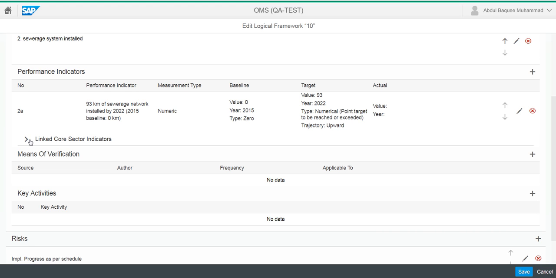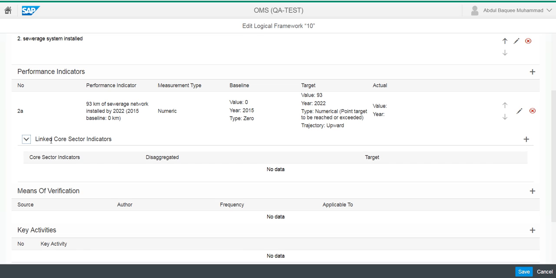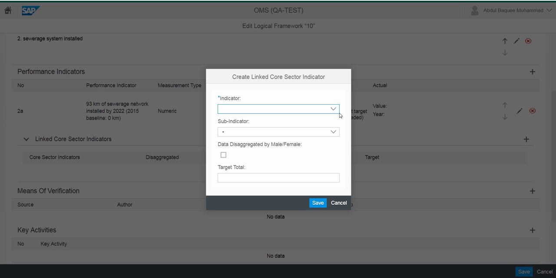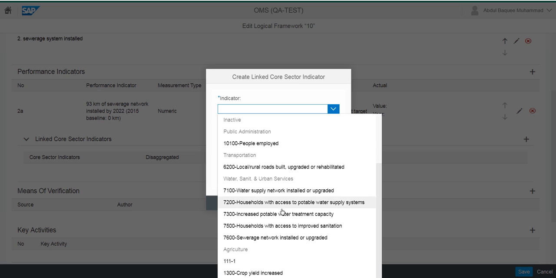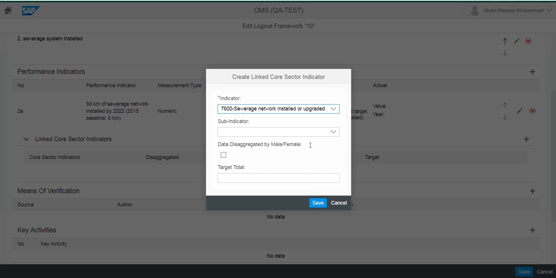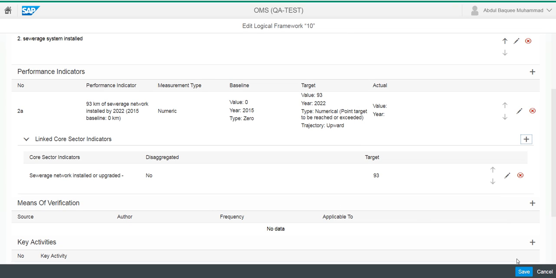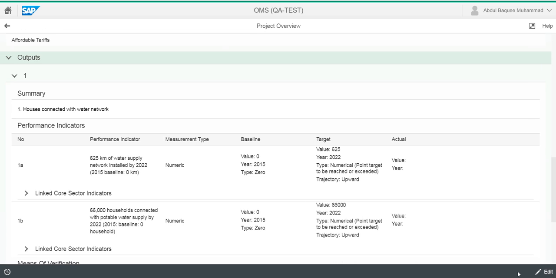We come to the linkage here and establish the linkage with the CSI, which we said this one, sewerage network installed or upgraded, and we said 93 kilometers. You just save it and we save it further.